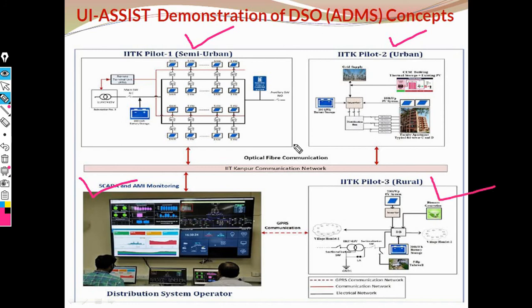This whole system can be controlled with the help of optical fiber communication, which can be controlled with the help of the communication network, and also we need a distribution system operator. Now this is the concept of the SCADA system. The SCADA system can be controlled with the help of a two-way communication network, and this is the whole concept of the SCADA communication network.